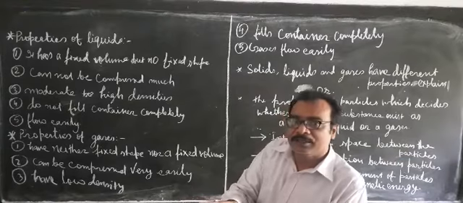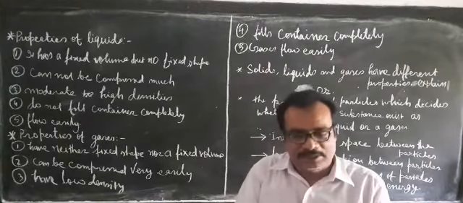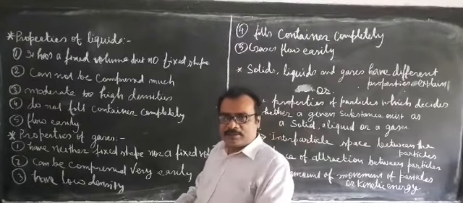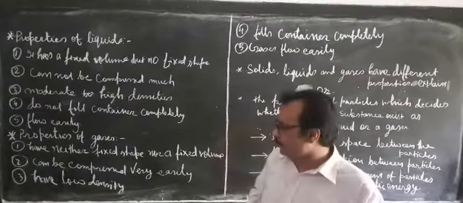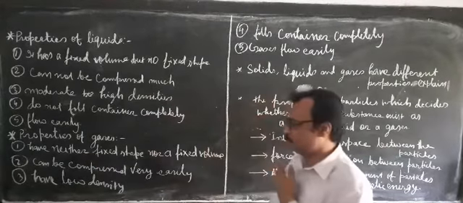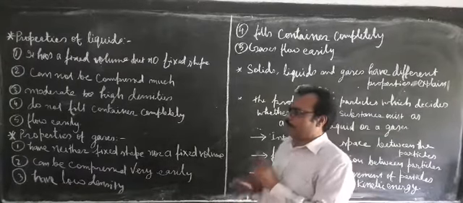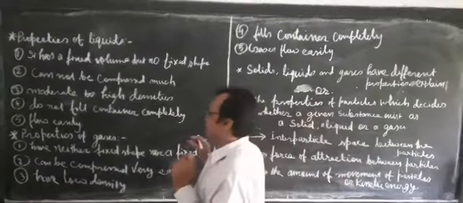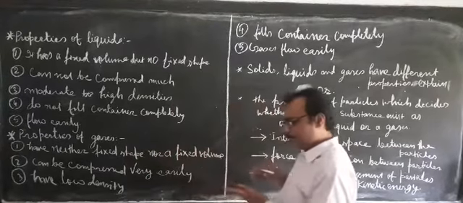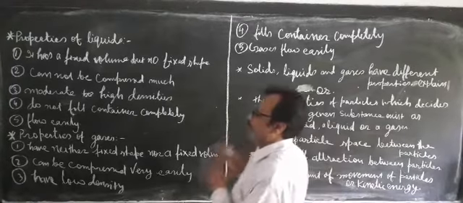Flow means each and every particle of the liquid can change position with respect to one another, maintaining their distance. So that's why they can flow easily, since the liquid particles can slide over one another. And due to this sliding only, it takes up the shape of the container. Whatever the shape of the container, they will slide in accordingly, and then they can take the shape of the container.